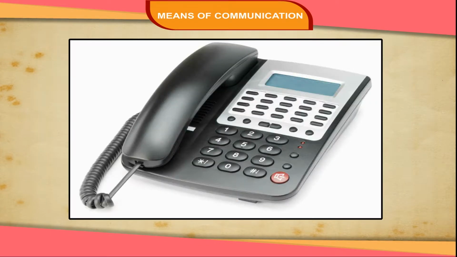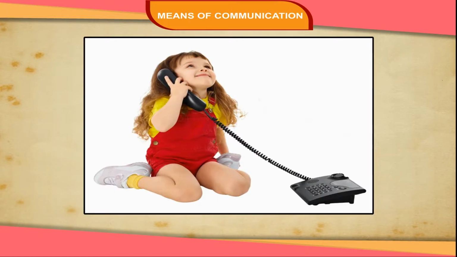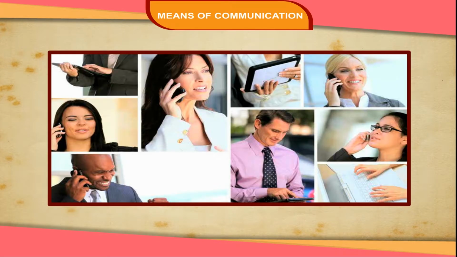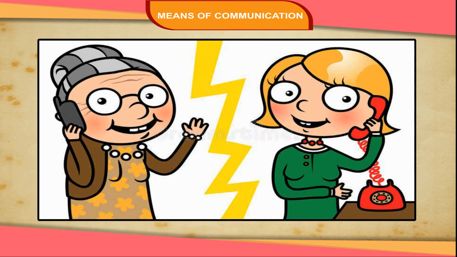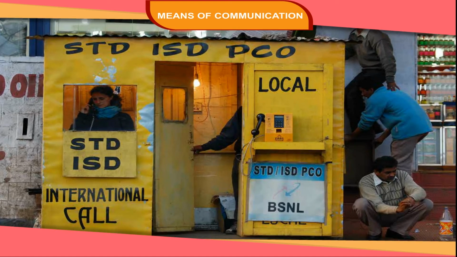Telephone. We can immediately send a message using a telephone. We can talk to our friends and relatives to give and receive messages over the telephone at the same time. We can talk to people living in our city, other cities and states, or other countries over the telephone. To talk to people living in other cities and states, we use STD, subscriber trunk dialing, and to make international calls, we use ISD, international subscriber dialing.